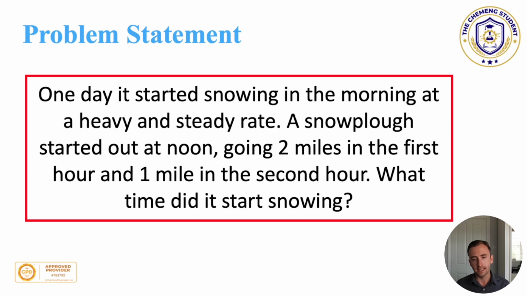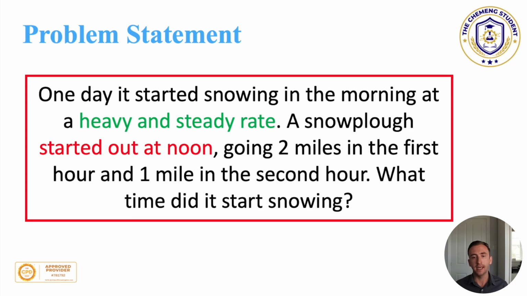And so the first thing that I did was break the question down into the key components. The first component is that the snowplough began at noon, which tells us that the snow must have started before noon. It does allude to that in the question, but it has to be before noon. Now then we have a heavy and steady rate. And what that implies is that there is predictability in terms of how much snow is going to fall on a per unit time basis.